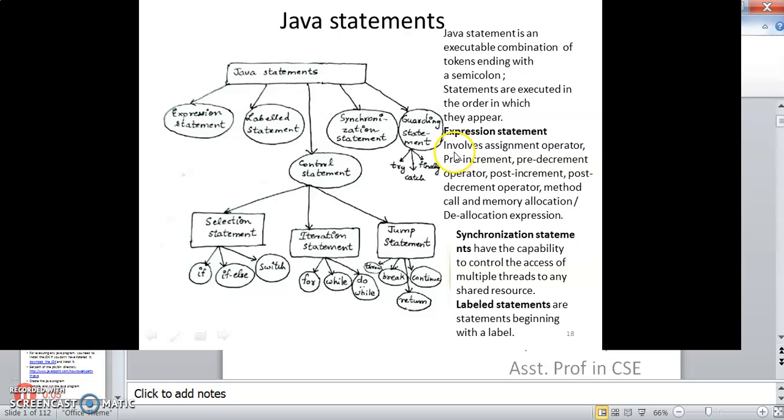Then guarding statements are there, which involve try, catch, and finally. Guarding statements are specifically called guarding because they guard the program from getting crashed. They handle the program exception and protect the program from being crashed.